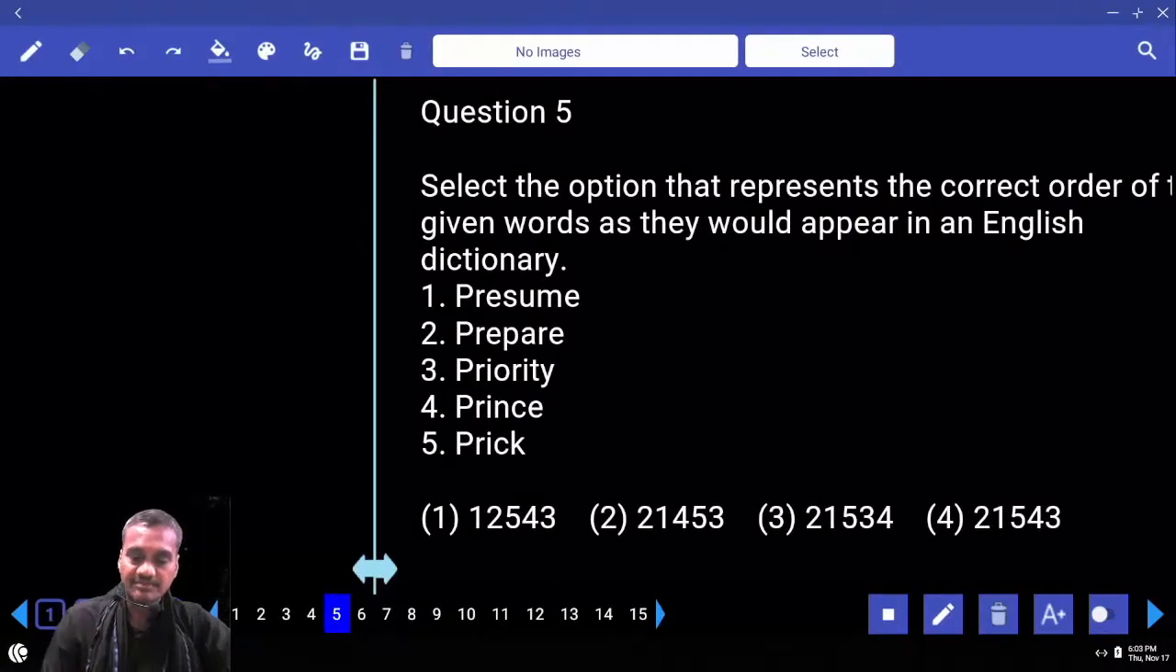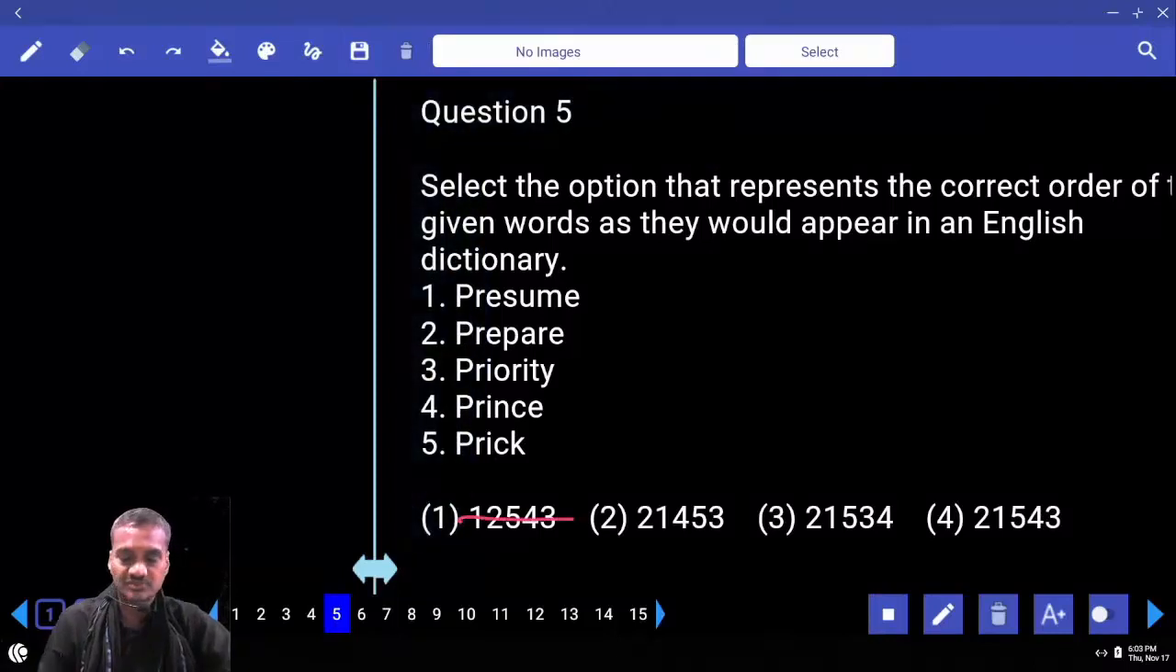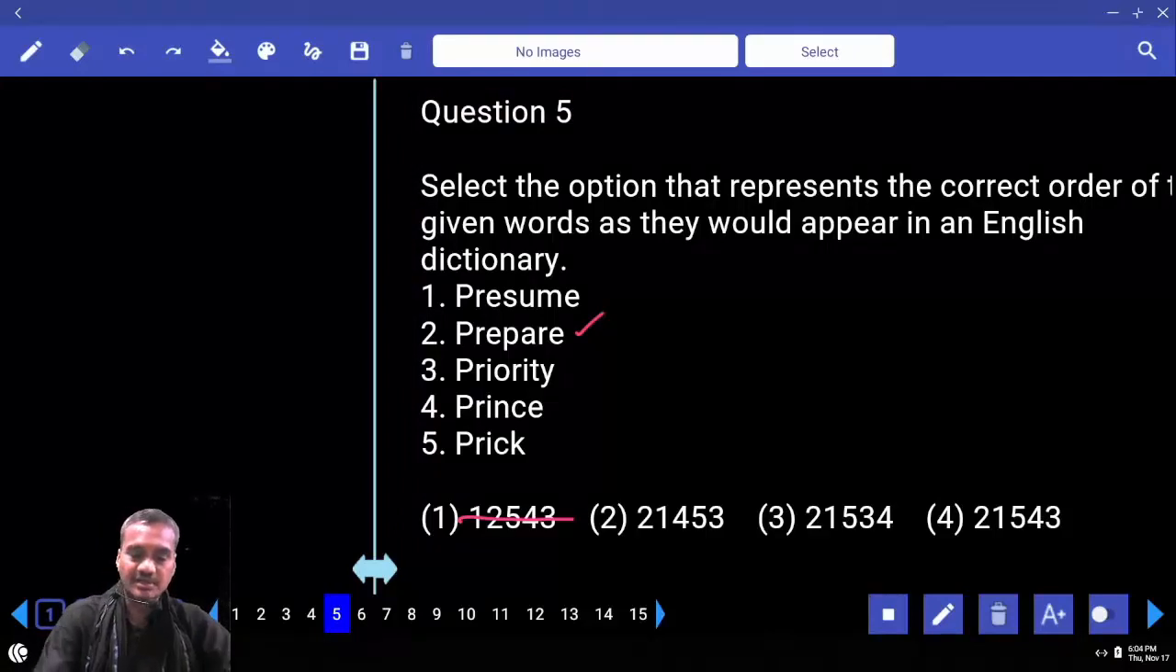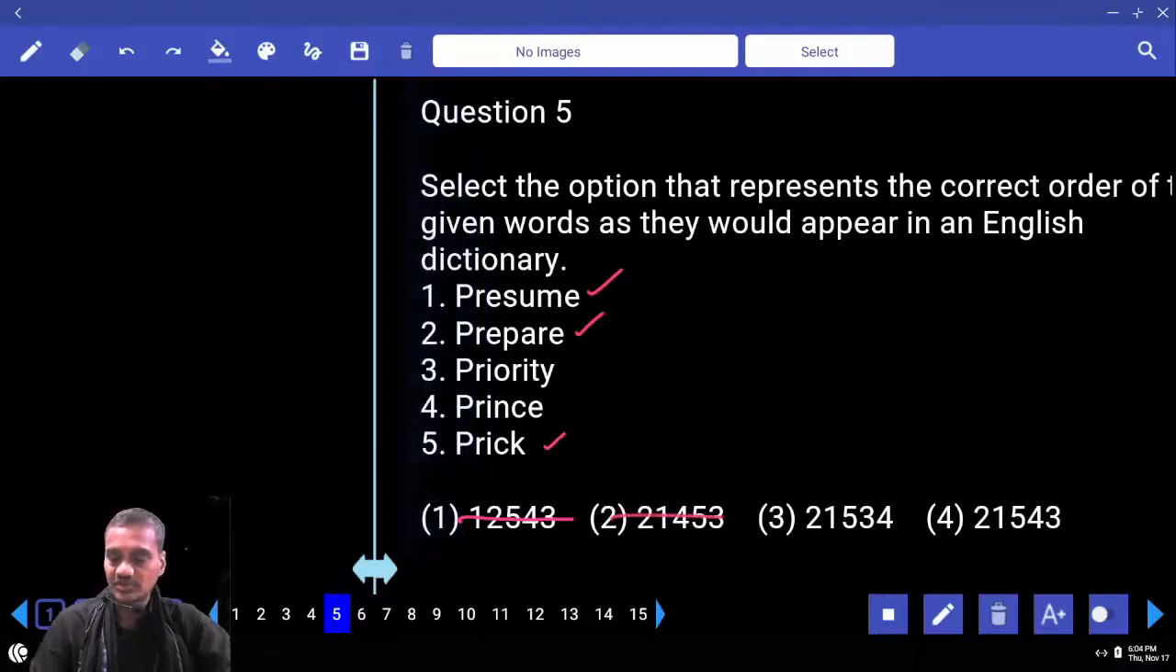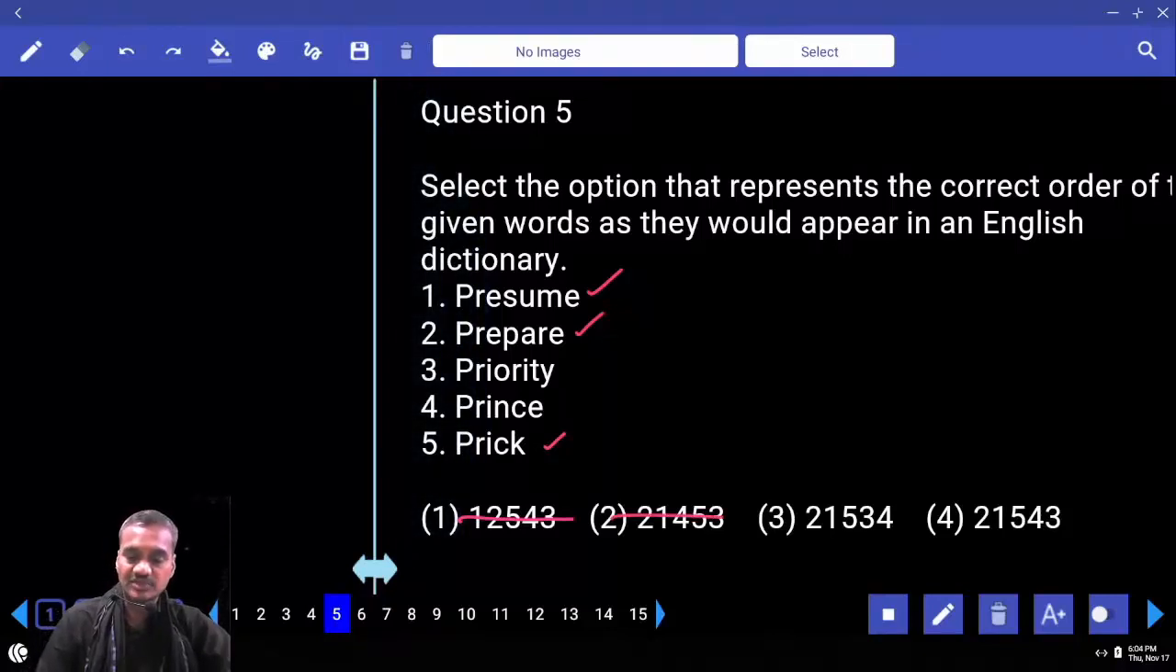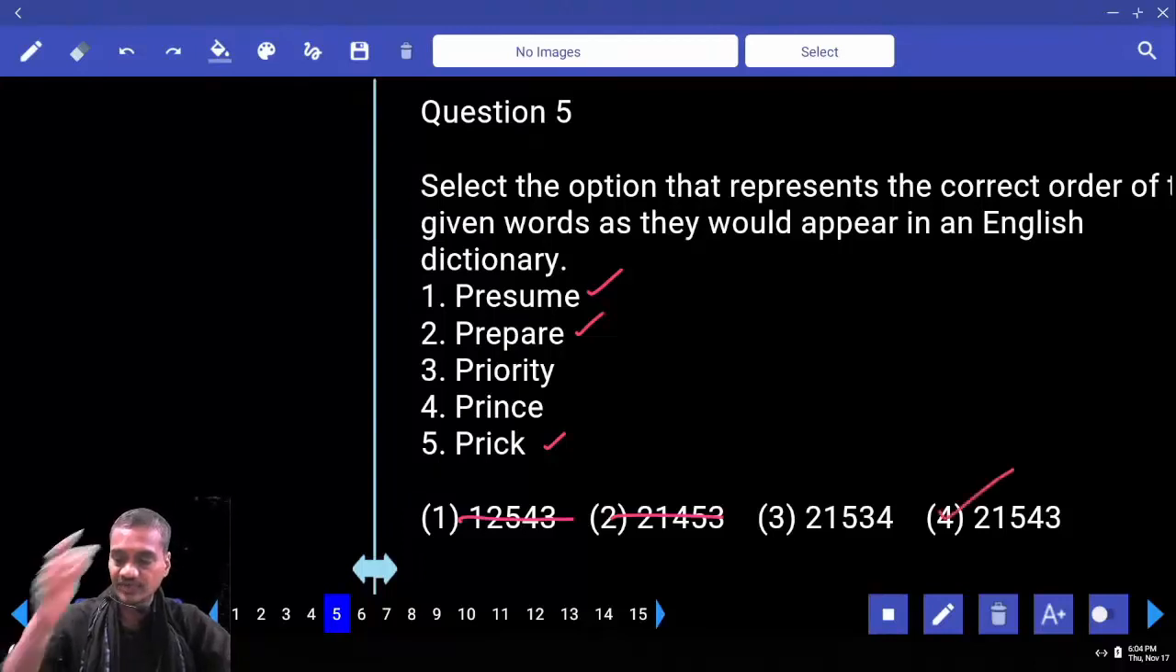PRE, P comes first, isn't it? PREP, that is 2, is the first one. And after PREP, A next, and then PRES, 2, 1. And after this 2, 1, what is the next one we have? 2, 1, PRE, next one is C, and so 2, 1, 5. This rules out 3 and 4. And the next one after this is Prince, and it's 2, 1, 5, 4, 3, choice for question number 5.